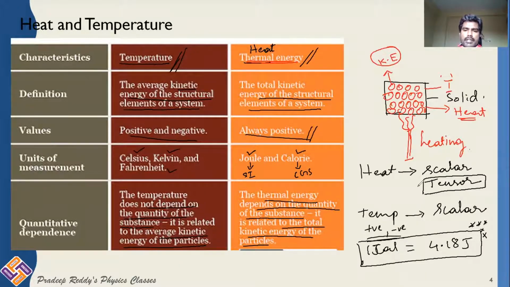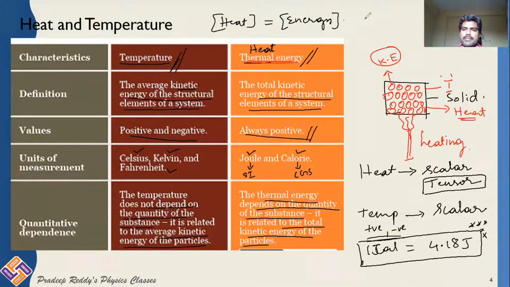So the very important things which we have discussed in this are: heat is a scalar quantity. Temperature is also scalar. Temperature can be positive or negative, but heat is only positive. And these units you should keep in your mind. And dimensions of heat: heat is a form of energy. This will have exactly the dimensions of energy.